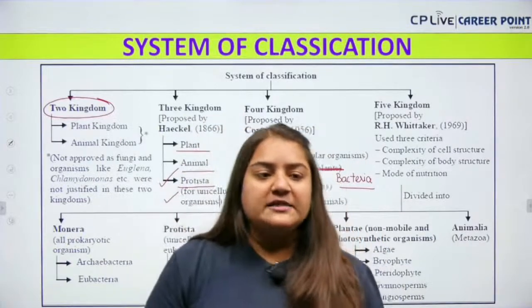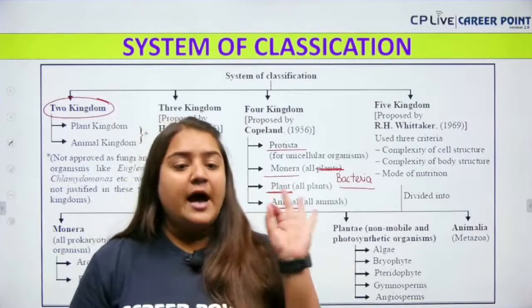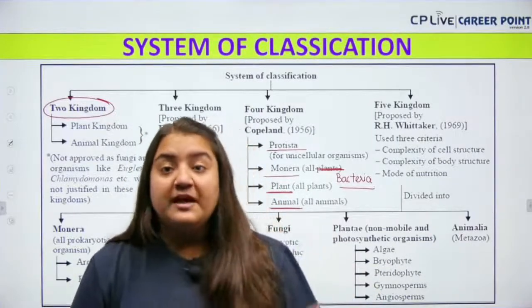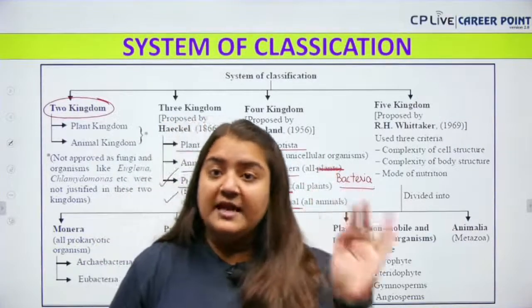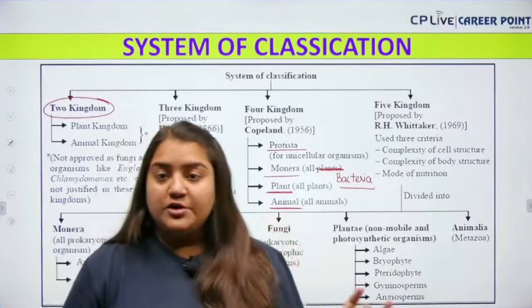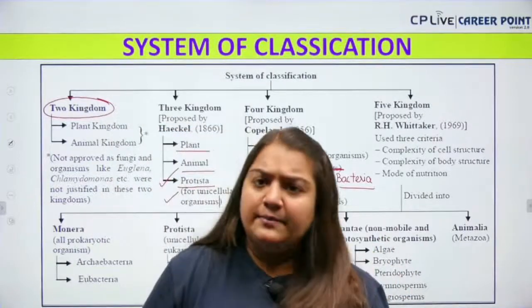So the five kingdom classification included kingdoms. Repeat with me again and again and learn. The first one was Monera, the next was Protista, the third was Fungi, the fourth was Plantae, and the fifth was Animalia.